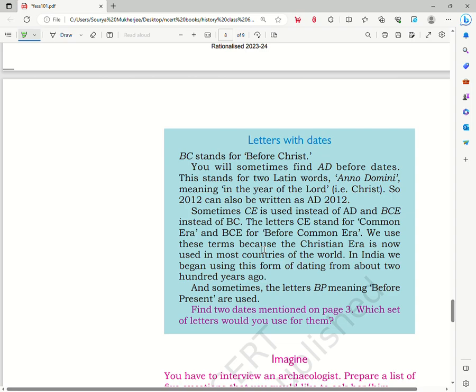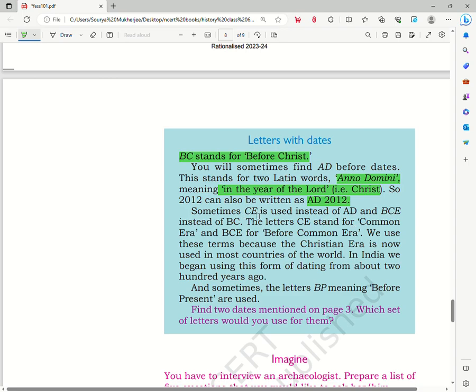Now it talks about the letters with dates. As we said, BC stands for before Christ. You will sometimes find AD. After Christ is also denoted by AD, that is Anno Domini, in the year of the Lord. So the year 2012 can also be written as AD 2012. Anno Domini means in the year of the Lord, that is, Jesus Christ.